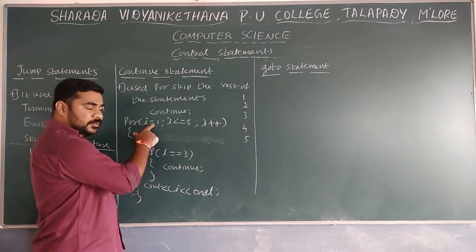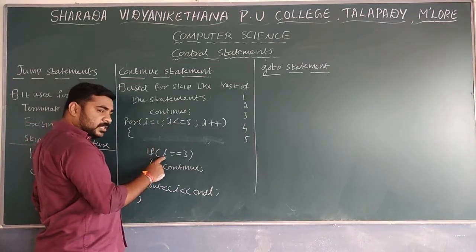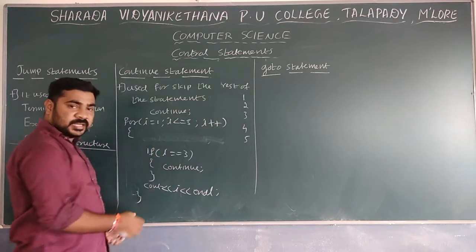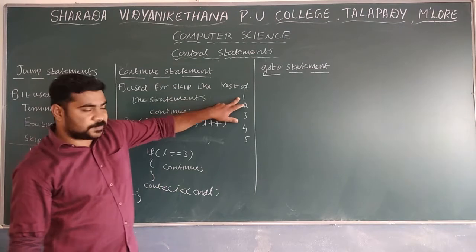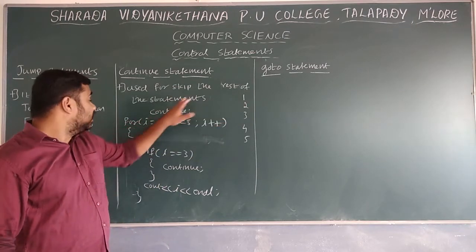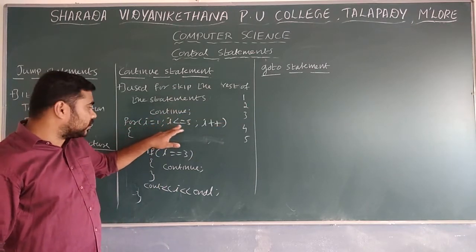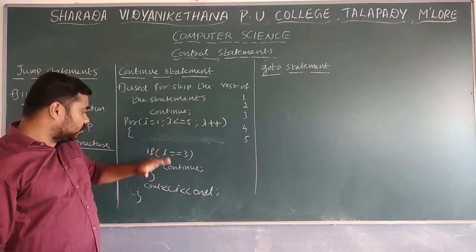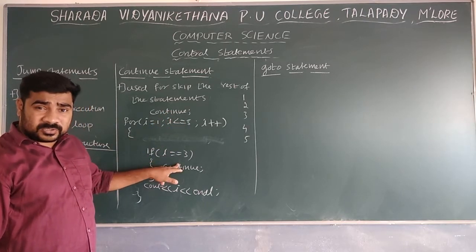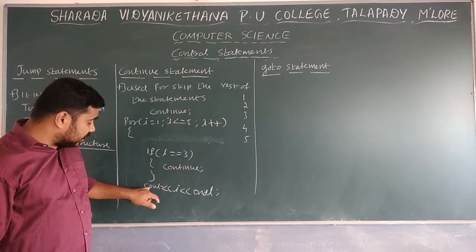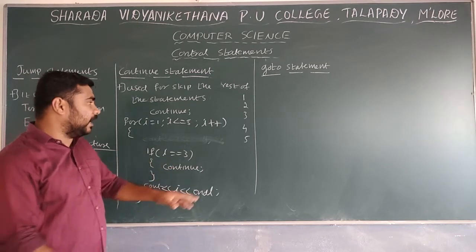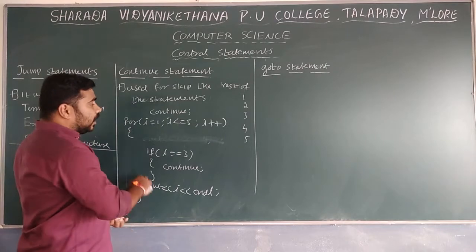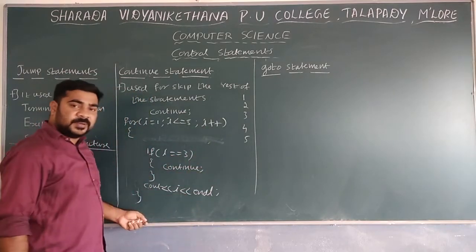To understand, first I is equal to 1, and 1 is less than 5. The condition is true. Inside the if, I check whether I is equal to 3, no. Then cout I, so 1 is printed. I is incremented, next I is 2. 2 is less than 5, the condition is true. Whether I is equal to 3, no. The condition is false, so skip this part. Next, I equal to 2 is printed, then I plus plus.